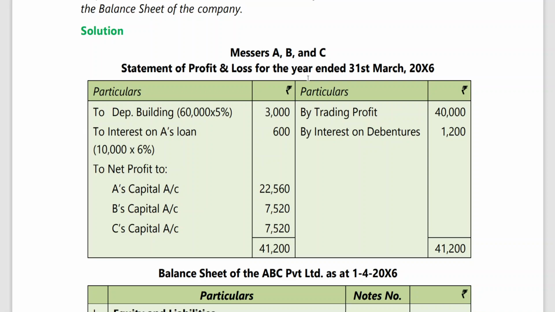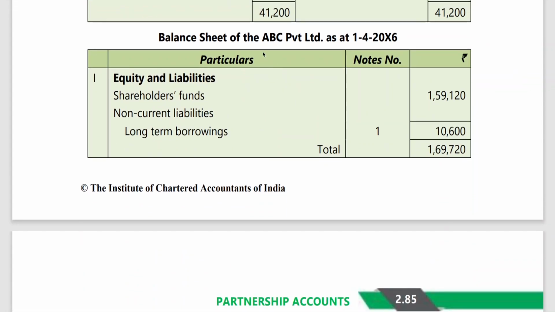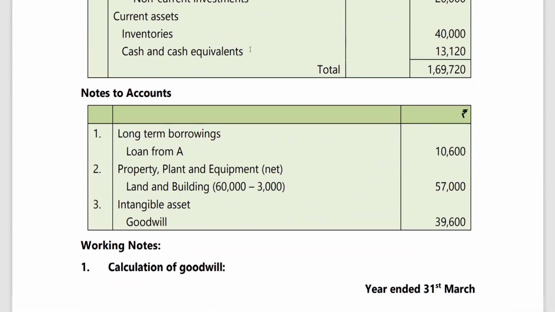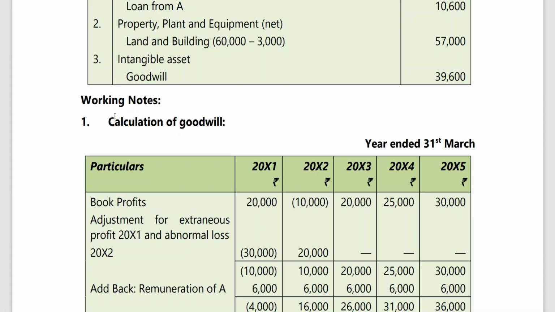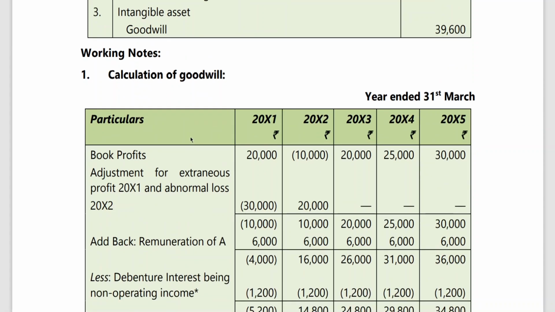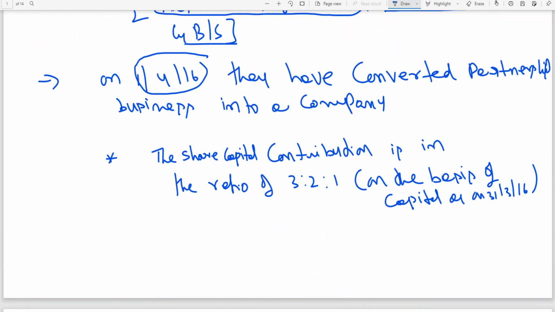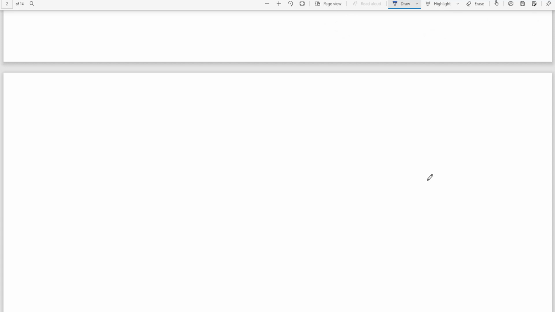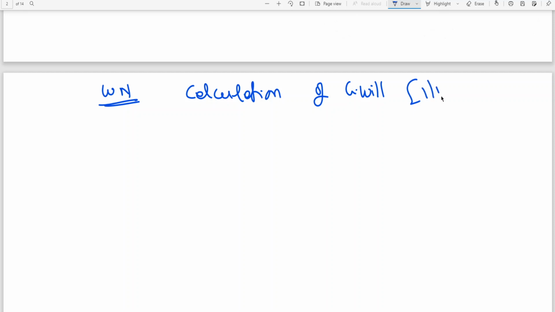Statement of P&L account for the year ended 31st March 16. Point number 1. The balance sheet of the private limited company. That's it. But the remaining things, whatever is required, you put in working notes. Goodwill. So the working notes, because I can't write here, what he has done: working notes, calculation of goodwill on 1/4/15. This is working notes number 1.